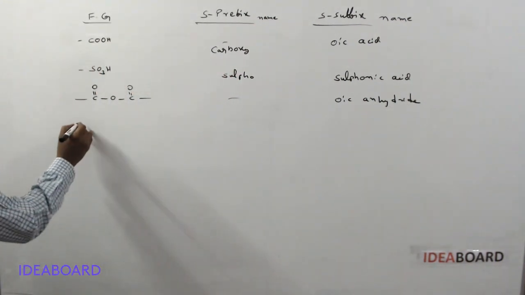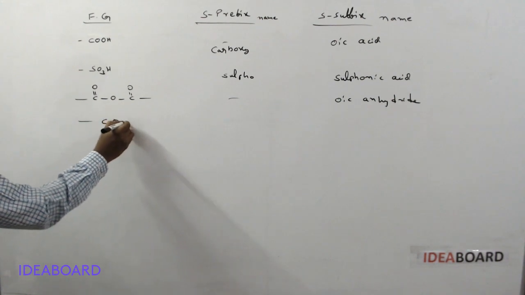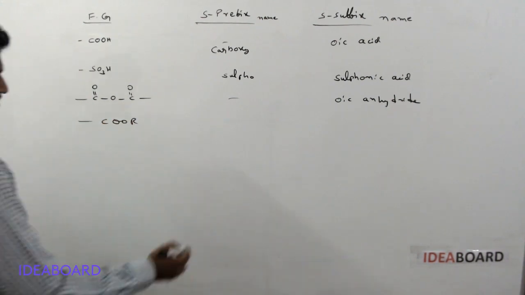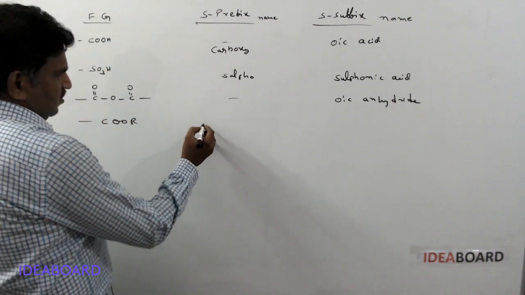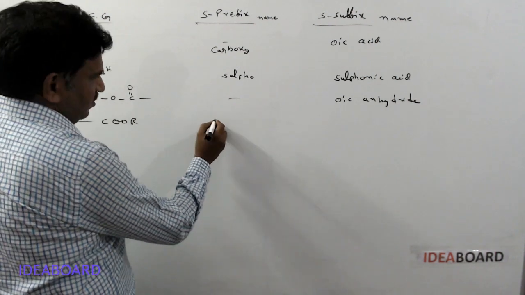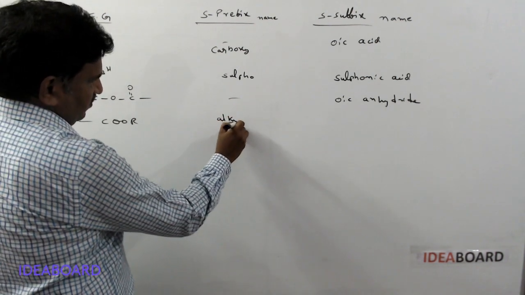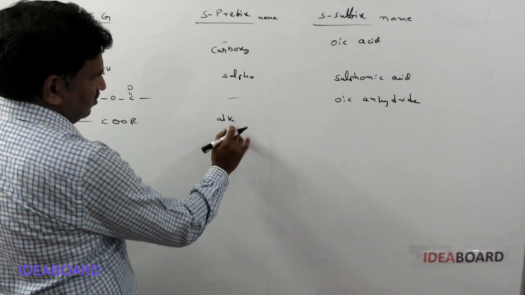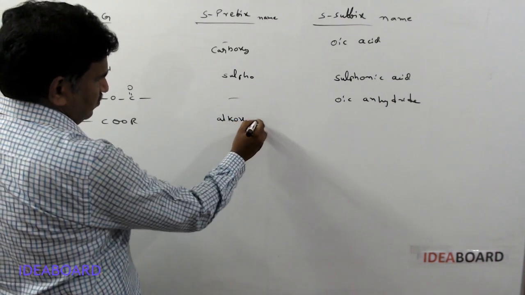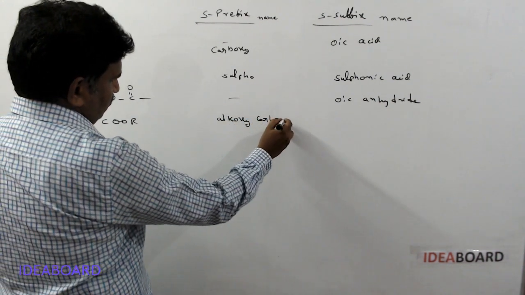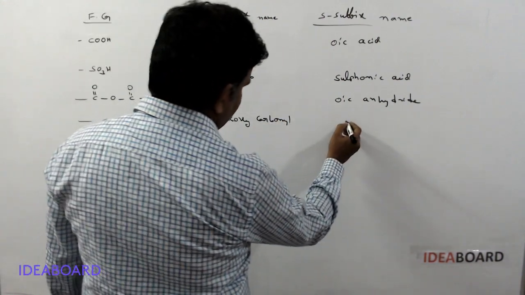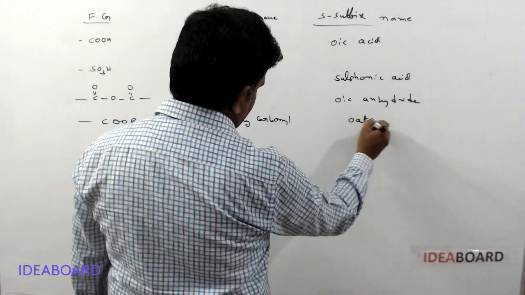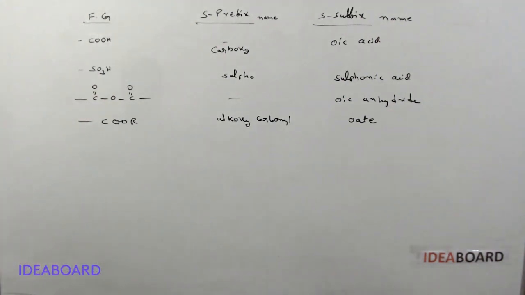And next one is the ester, COOR group. The prefix name is alkoxycarbonyl. The secondary suffix name is oate.